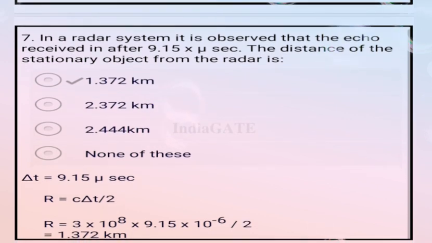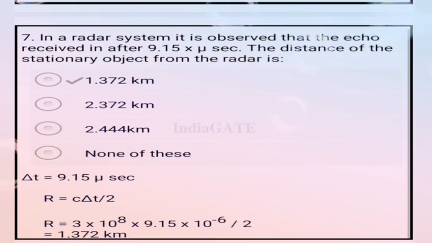In a radar system, it is observed that the echo is received after 9.15 microseconds. The distance of the stationary object from the radar is?